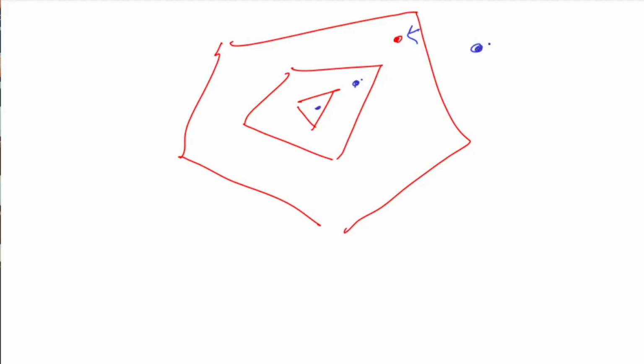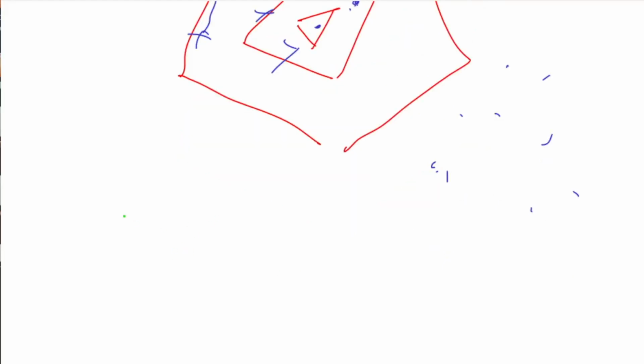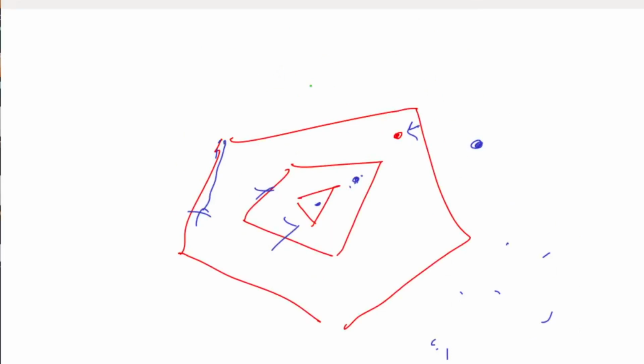So what we have to do is simply find these layers. We are given a set of points, something like this. We have to find all these layers, and then find the position of the point inside these layers, and we can simply print the result. So, finding these layers is really a famous problem.